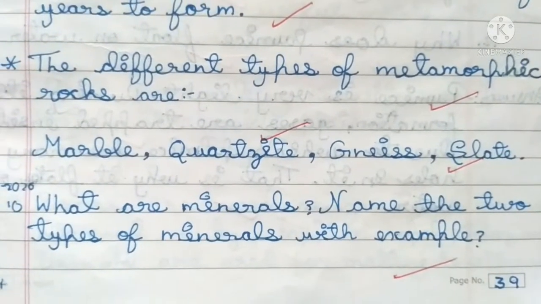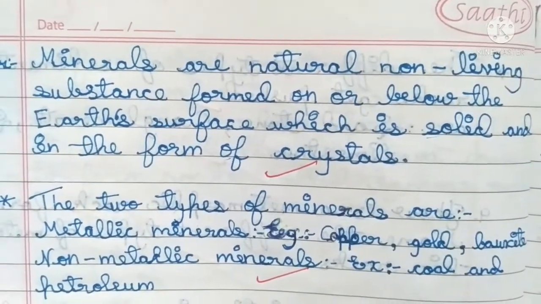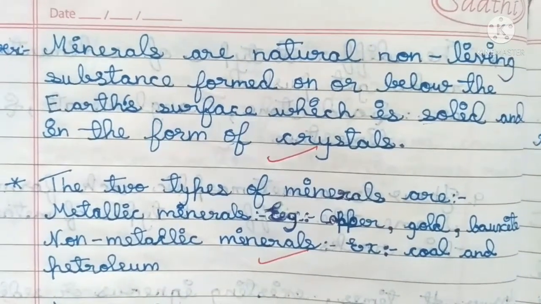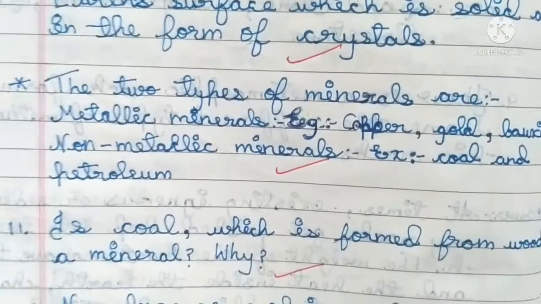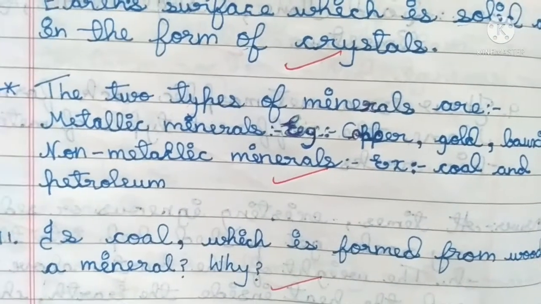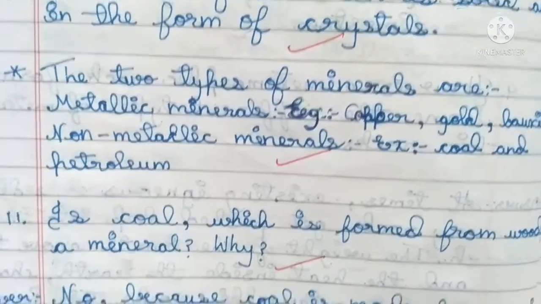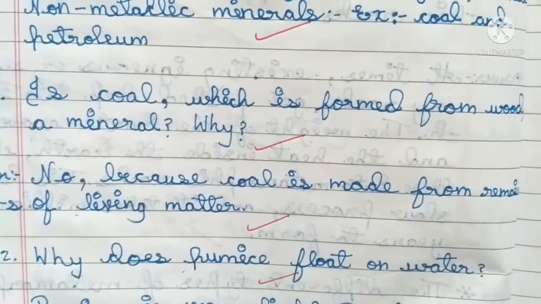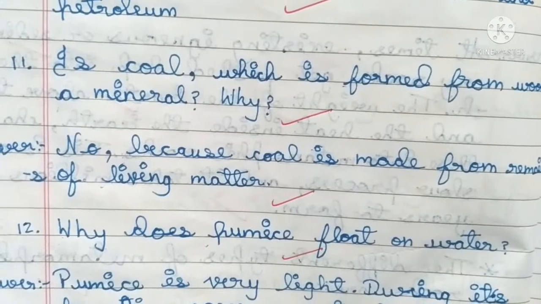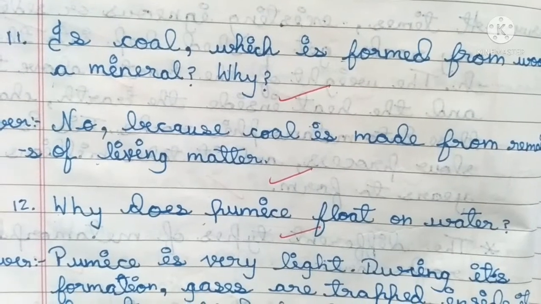What are minerals? Name the two types of minerals with example. Answer. Minerals are natural, non-living substances formed on or below the Earth's surface, which are solid and in the form of crystals. The two types of minerals are metallic minerals, for example copper, gold, bauxite, and non-metallic minerals, for example coal and petroleum. Is coal, which is formed from wood, a mineral? Why? Answer. No, because coal is made from remains of living matter.